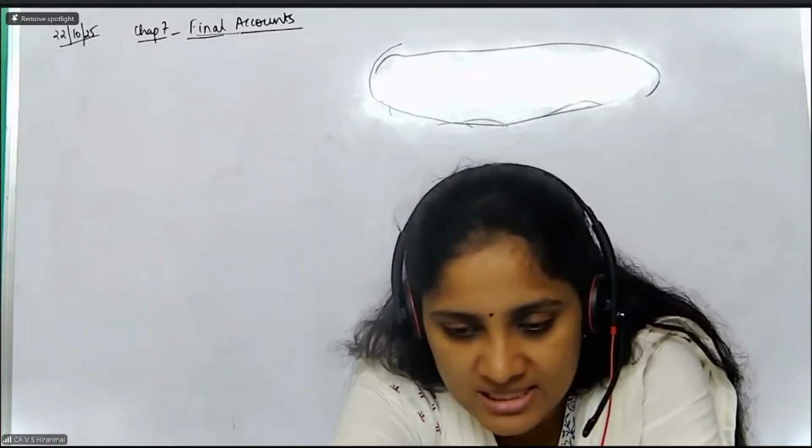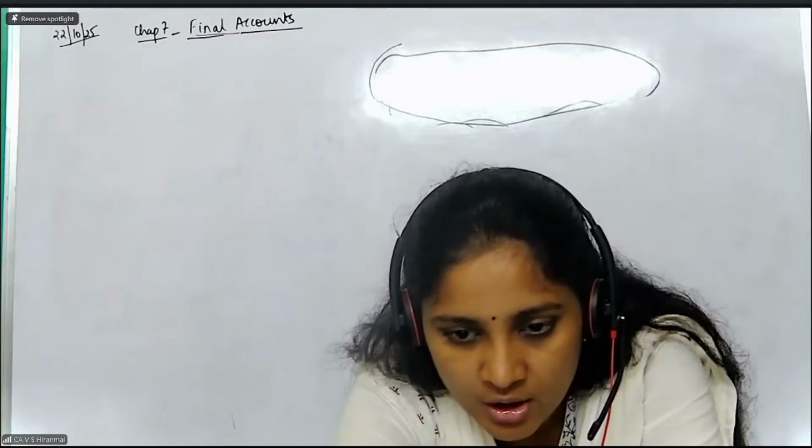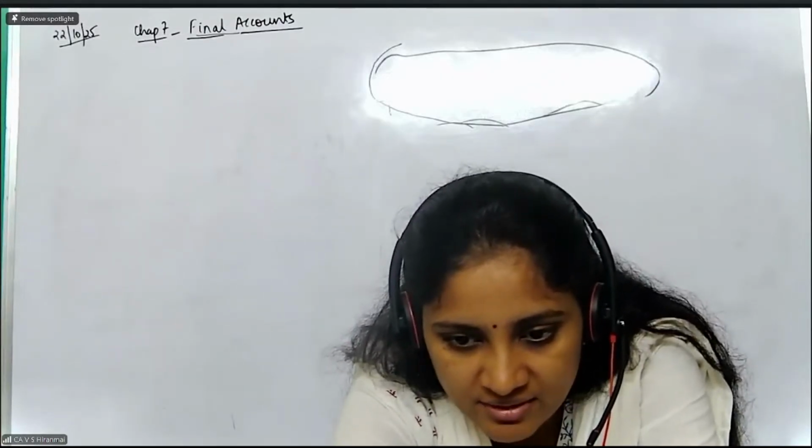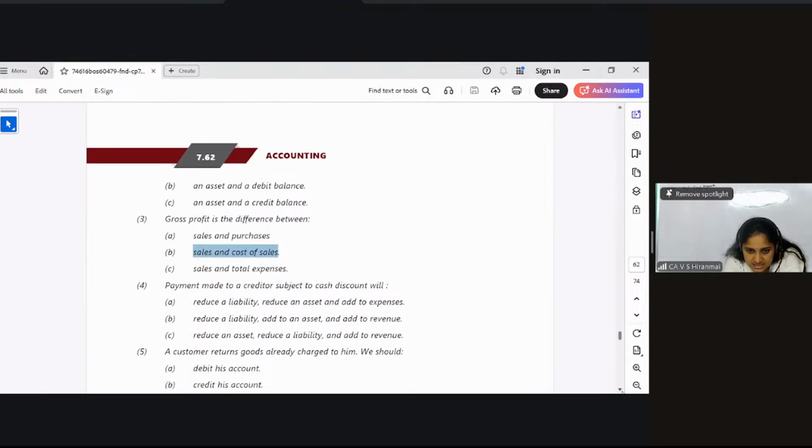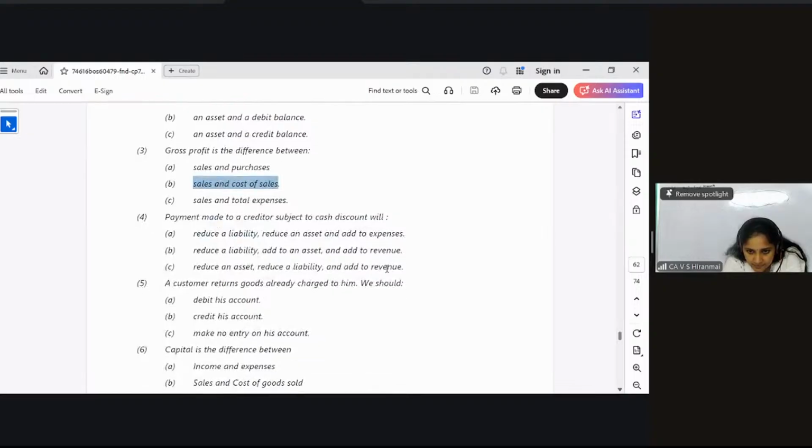Alicia, second one, please leave it. I'm talking about the third one. All of you, please see the third one. Second one, we have not yet done the concept. Please see the third one. Gross profit means it is the difference between sales and cost of sales. Because in the trading account only you will get gross profit, no? So sales minus cost of sales or cost of goods sold gives the gross profit. The question number 3 answer is B. Okay? All of you, please see here.